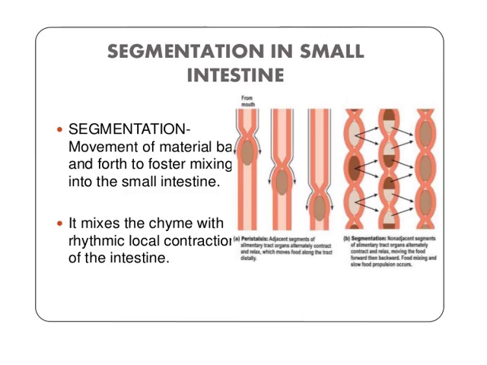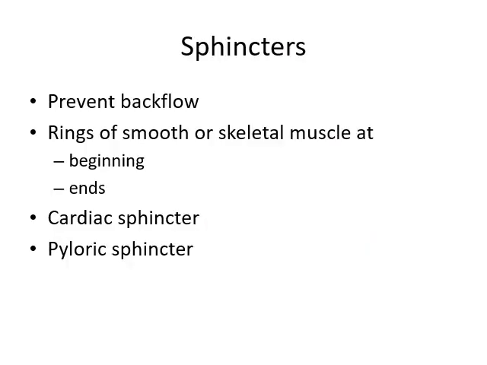Here you see segmentation, movement of material back and forth to foster mixing in the small intestine, and it mixes the chyme with rhythmical local contraction of the intestine, so chyme will be mixed there. That is alternate wave of contraction and relaxation. It is faster than peristalsis. Sphincters. Sphincters just behave like valves, and they prevent backflow.